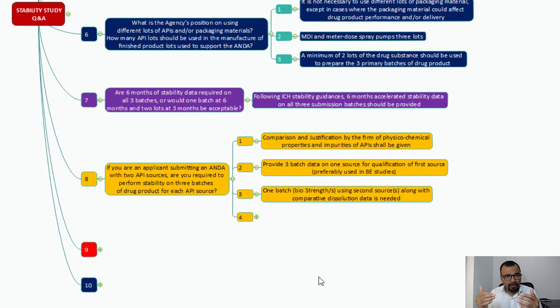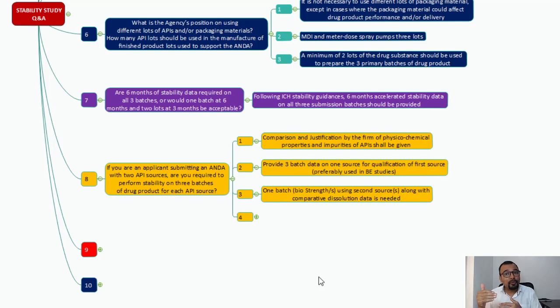So what you have to do now, for first API source you have three batches, stability done perfectly. But for the second API source or your alternative API source, you need not manufacture three batches again. You have to take one batch. One batch. And in case you have multiple strengths of the product, then at least one batch at the strength of the bioequivalence strength. Suppose you have 10, 20, 40 mg as the label claim and the 40 mg has gone for the BE study.